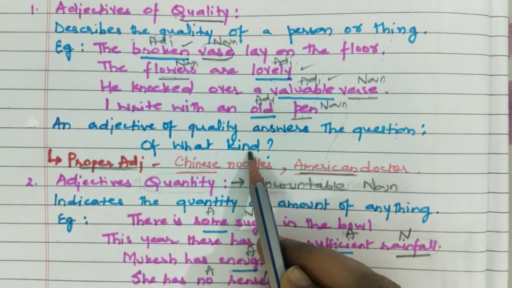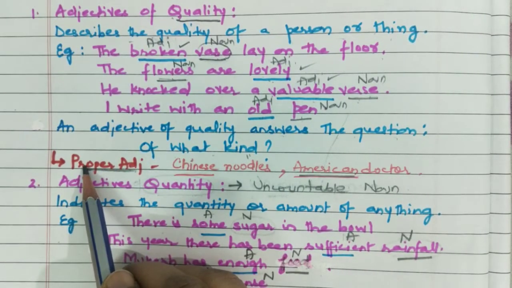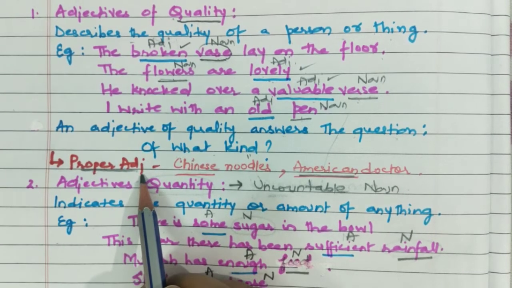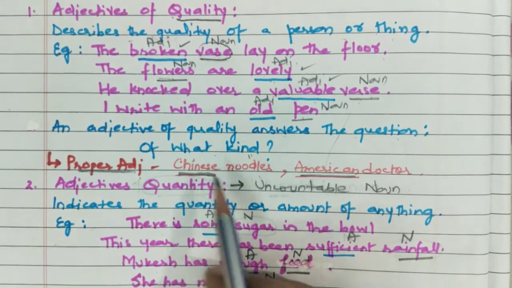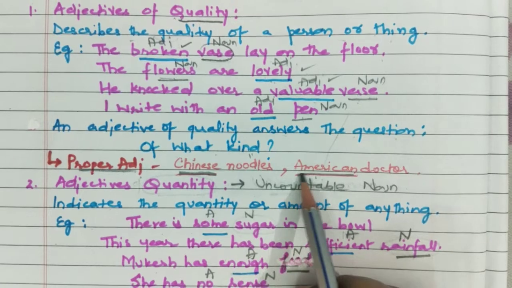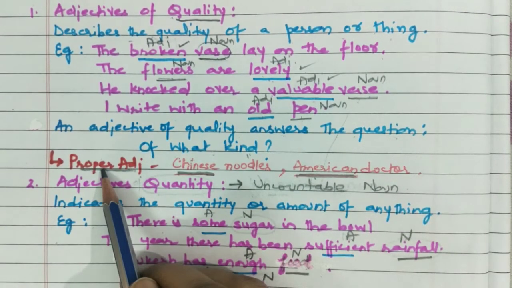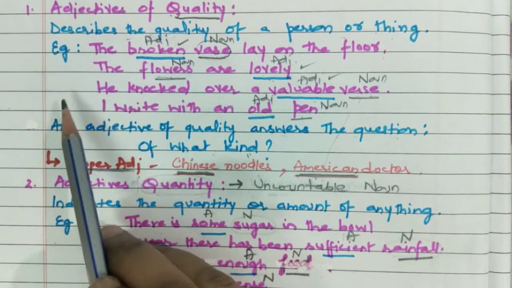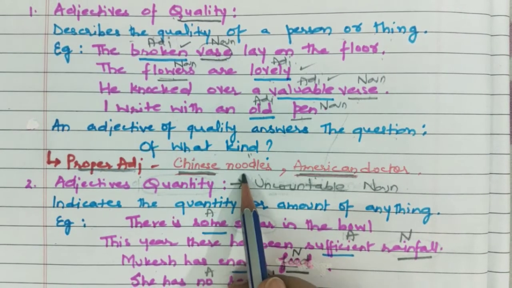So in this same kind of adjective of quality, we can take one more adjective, proper adjective. An adjective which uses a proper noun is called a proper adjective. For example, Chinese noodles. Chinese is a proper noun. American doctor. American is a proper noun. So you can either name it as a proper adjective or you can also name it as an adjective of quality since it is telling us about the quality of these nouns.